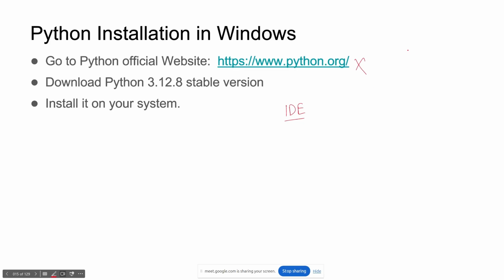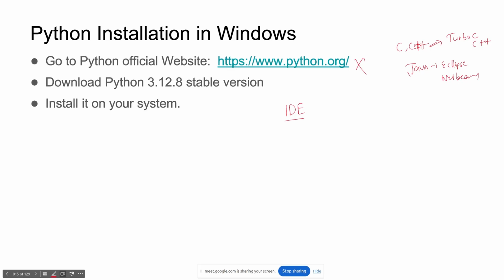For example, if you use C++, most people use Turbo C or Turbo C++, and other coding IDEs. Suppose someone is using Java, they use Eclipse, NetBeans, right?